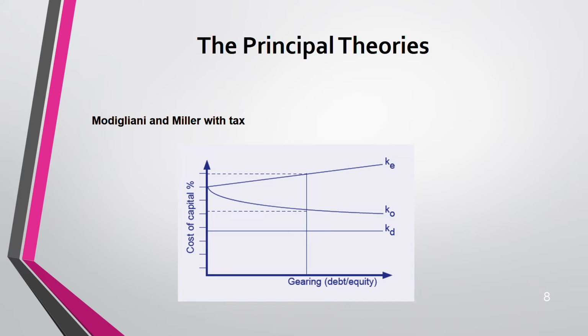Okay, but it's reducing. Earlier it was increasing. WACC was in between KE and KD, but it was increasing. Now it is reducing. Why? Because of the advantage of tax that KD, cost of debt, brings. Again, do not memorize. If you're not understanding the diagram, just forget it. But understand that WACC is in between these two.